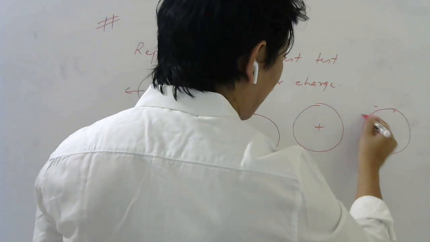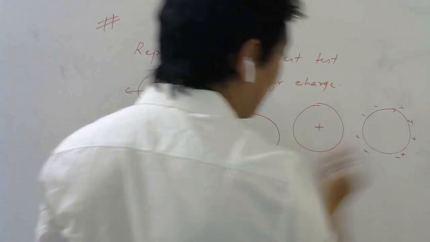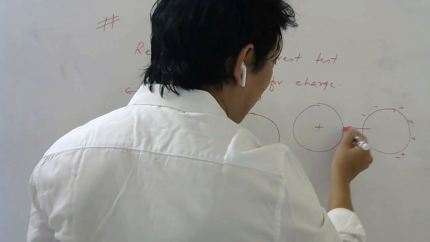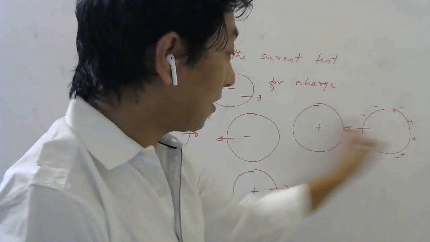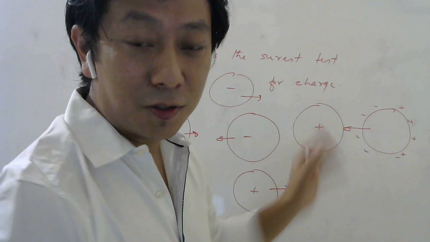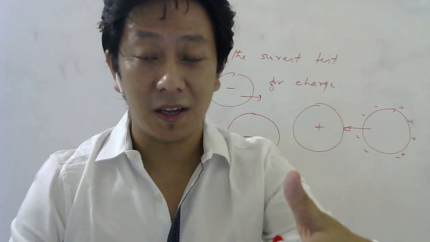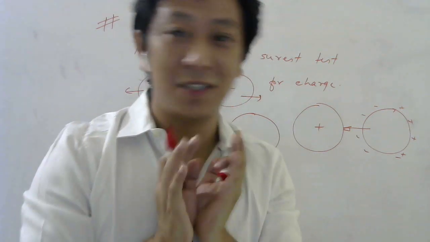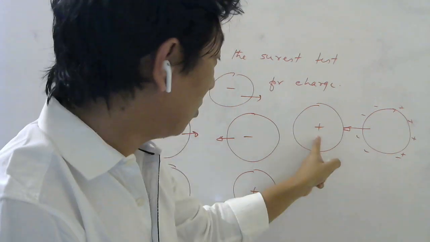This plus will attract the minus to this side, and this side will become plus. So minus is nearer to plus than this plus, so it will be attracted. So even if this body had no charge, it is still attracted. Just because a body gets attracted to a charged body doesn't mean the first body has opposite charge. Remember, a neutral body can be attracted to positive charge.